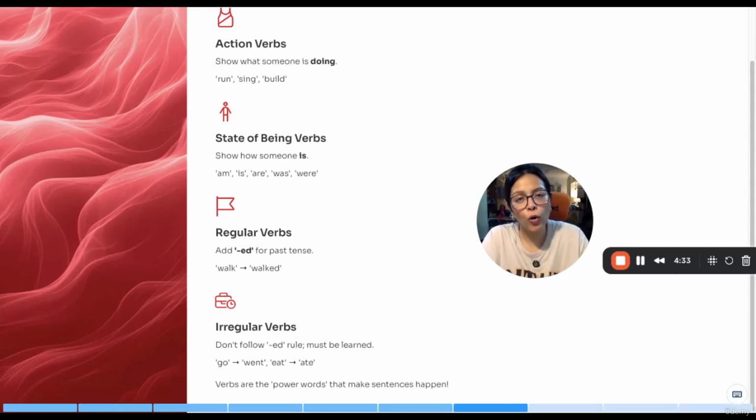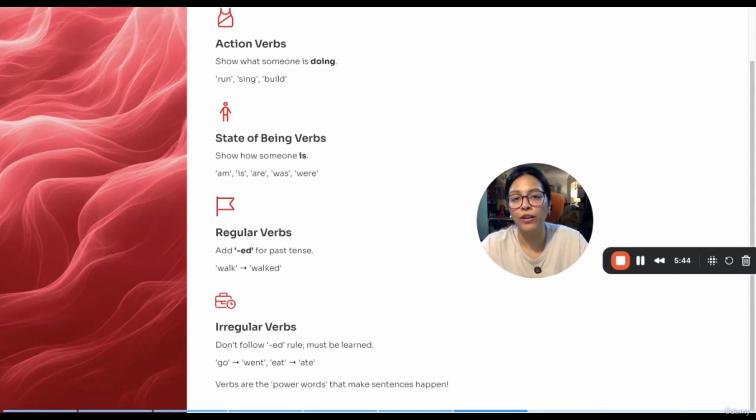For example, go turns into went. Eat turns into ate. Drive turns into drove. Drink turns into drank, so on and so forth. And kindly have a look at the list of irregular verbs which I have given in the resource section, and also do not forget to solve the worksheet.